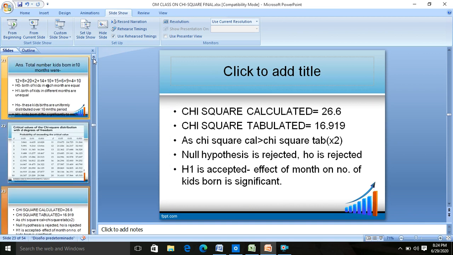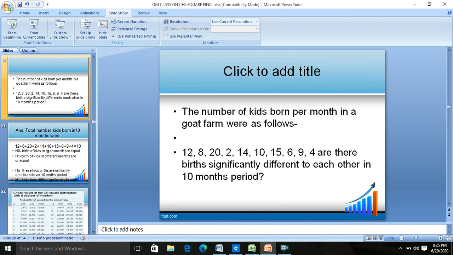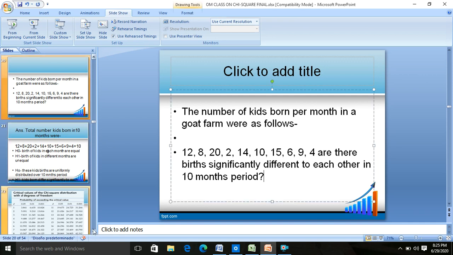What you saw in this question in the beginning, 12, 8, 22, 14, 10, 15, 6, 9, 4, which is visibly unequal, is proved by chi-square hypothesis testing to be significantly unequal to each other. Means they vary significantly with respect to month, so month has a significant effect on the birth of kids. Suppose you have to go for any selection strategy, or you want a particular number of kids born, you can decide based on the month in which you want your goats to go for kidding. This is what is meant by this.